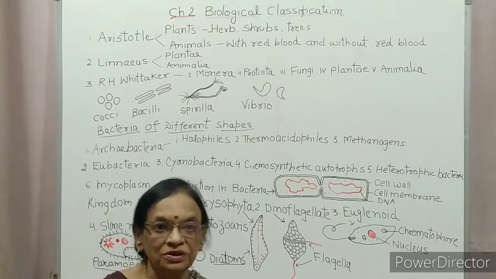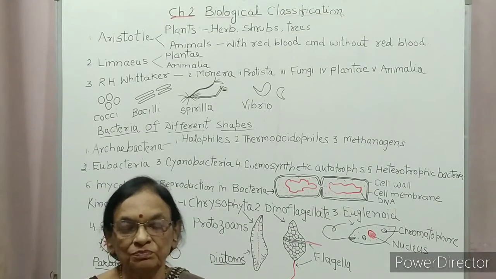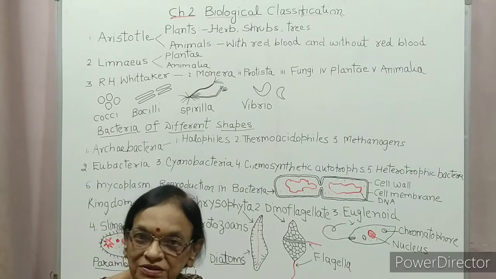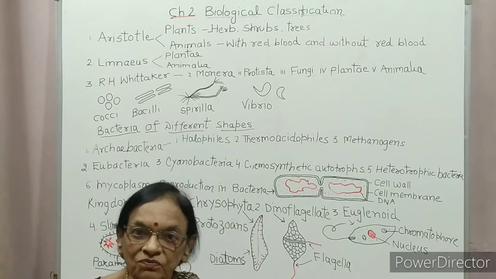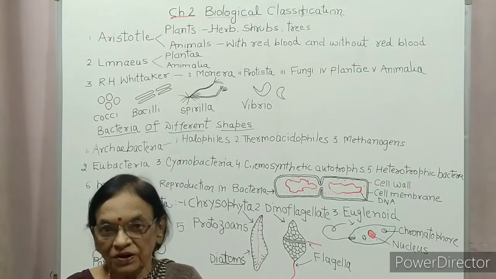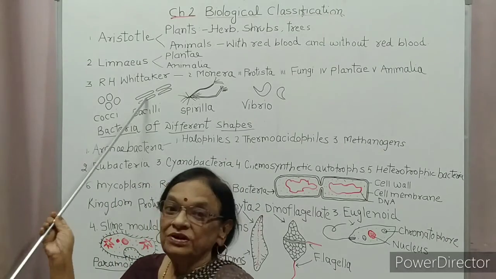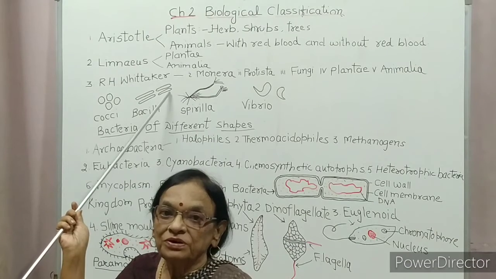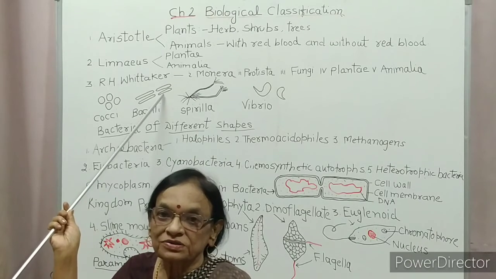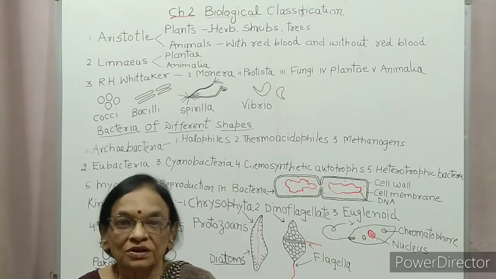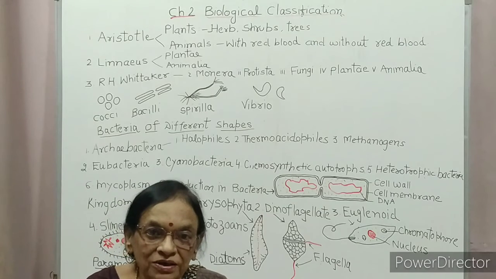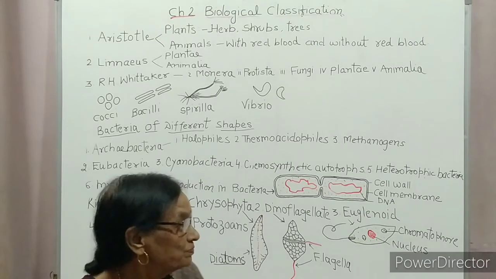According to shape, Monera, that means bacteria, are classified into 4 groups. First group is of bacteria which are round in shape. It is called coccus. Coccus is singular and cocci is plural.